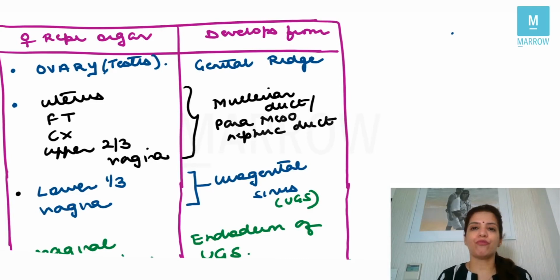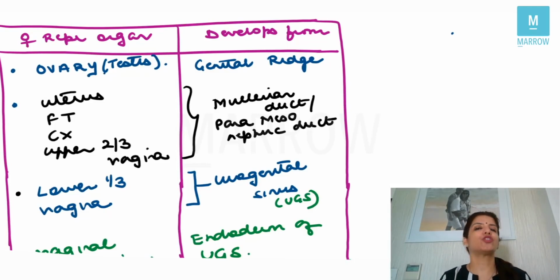The upper 2/3 of vagina develops from Mullerian duct, but the lower 1/3 of vagina develops from the urogenital sinus, right? Point to note over here is that the ovaries are not developing from Mullerian duct. Ovaries are developing from genital ridge. So in those cases where both the Mullerian ducts are absent, which is called Mullerian agenesis, ovaries will be normal. In other words, a patient of Mullerian agenesis will be ovulating normally.